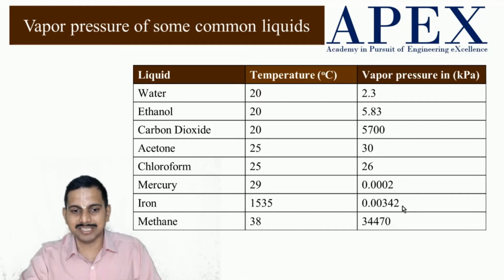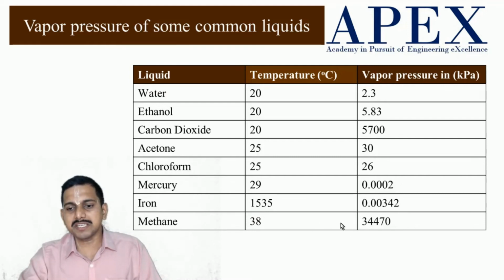We will see iron, for example. The temperature I am taking is around 1535, where iron exists in a liquid state. When iron exists in a liquid state, the vapor pressure is very low. So you can't inhale iron vapor. When you are near a place where iron is melted and some casting is done, there is very little chance that iron is vaporized.